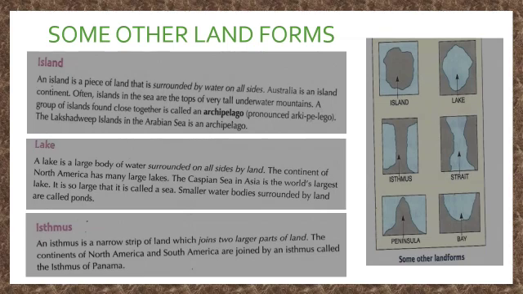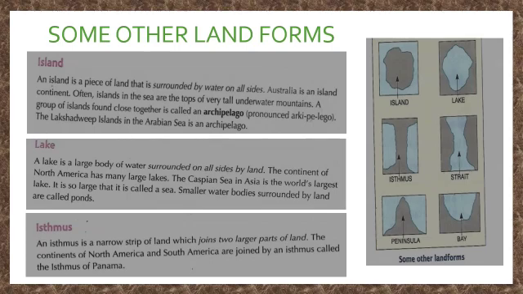Isthmus. An isthmus is a narrow strip of land which joins two large parts of land. The continents of North America and South America are joined by an isthmus called the Isthmus of Panama.